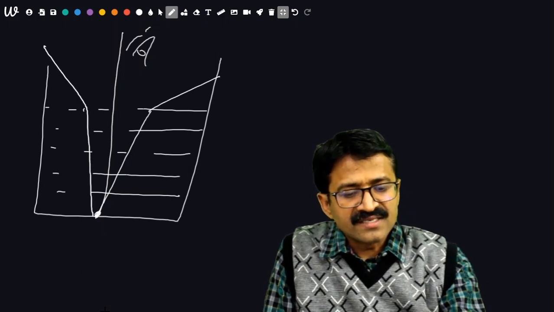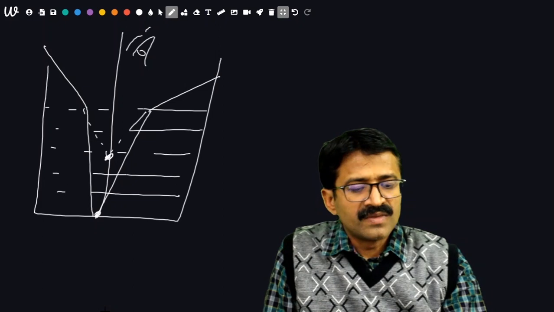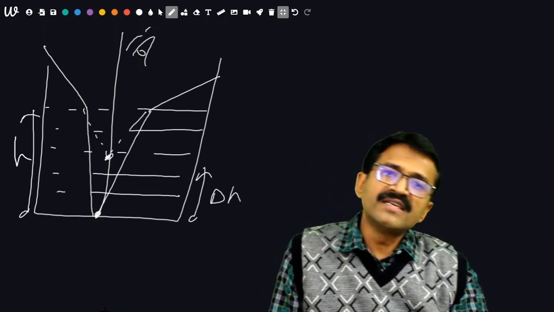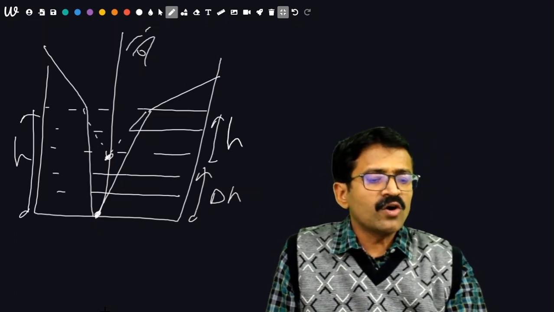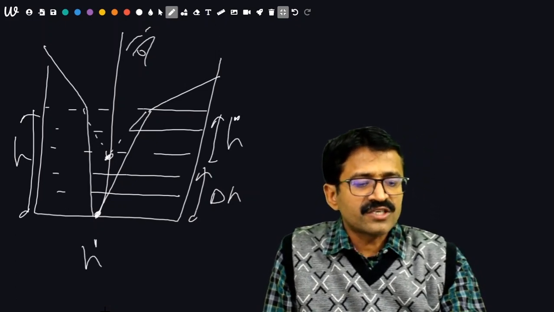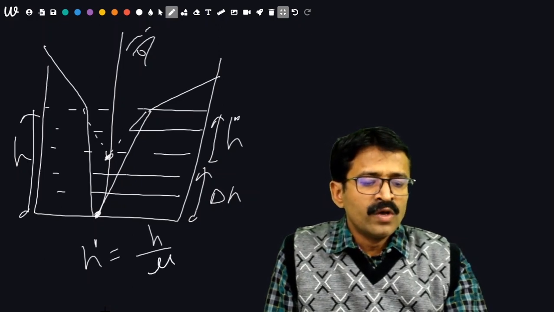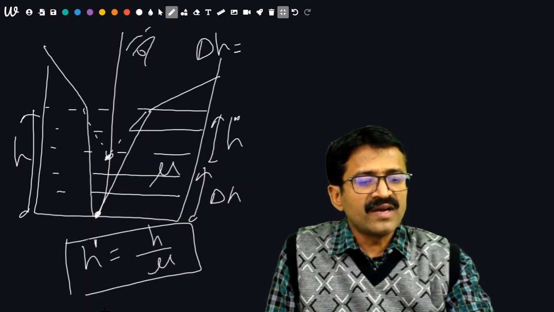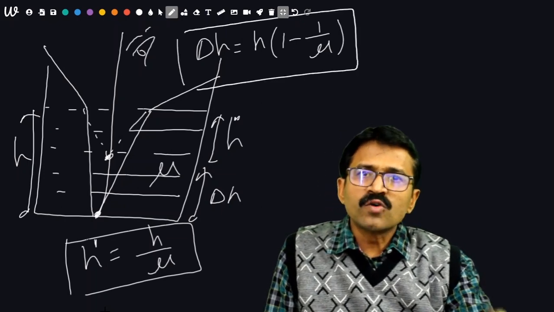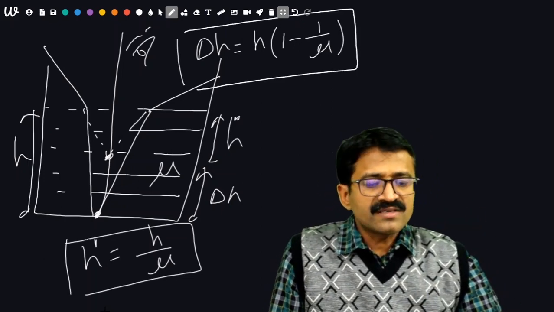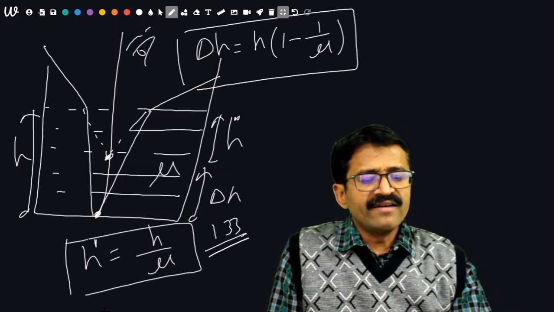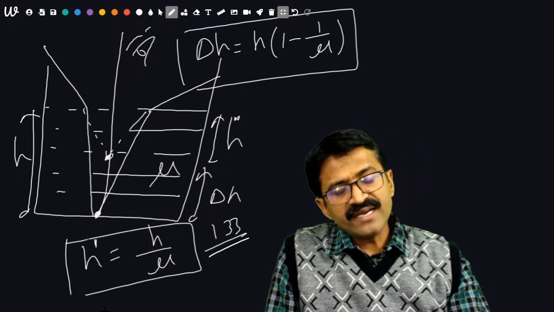This raise in the bottom is supposed to be delta H. The original height up to which liquid is filled is H. The apparent height or depth, you can say H dash, will be H upon mu, where mu is the refractive index. If you want to find the change, then delta H will be H into 1 minus 1 upon mu. It is also very important whenever you have to find such. In general, take the refractive index of water as 1.33 and find the apparent height or apparent depth.